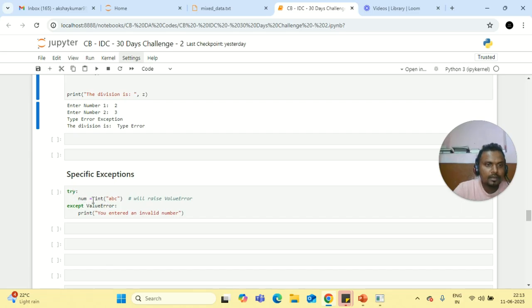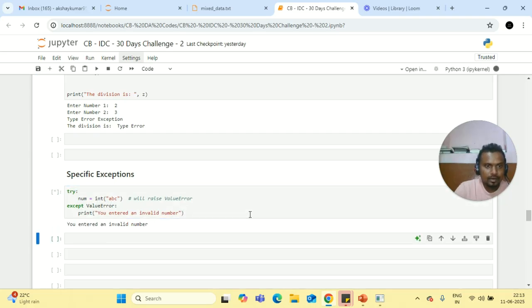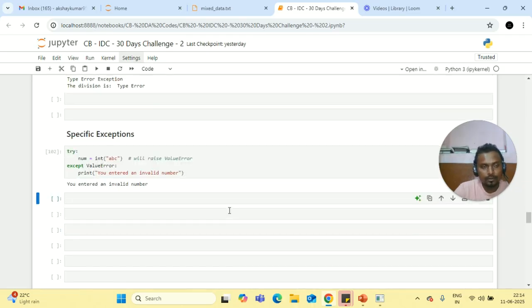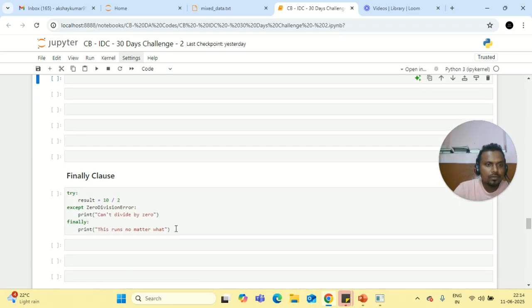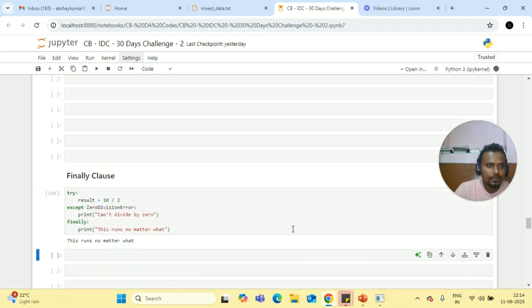And when we have specific exceptions, so here I'm writing try num equal to int. See, I can't get the int value of a string. So here you entered an invalid number. If it is a correct number, then my value will execute. And see, this is how we use the finally clause.